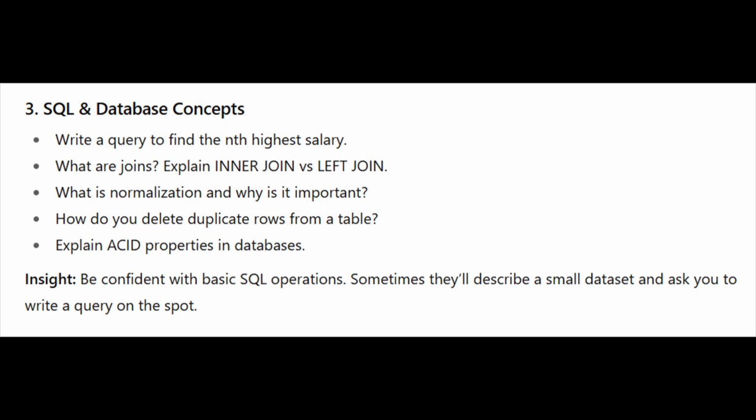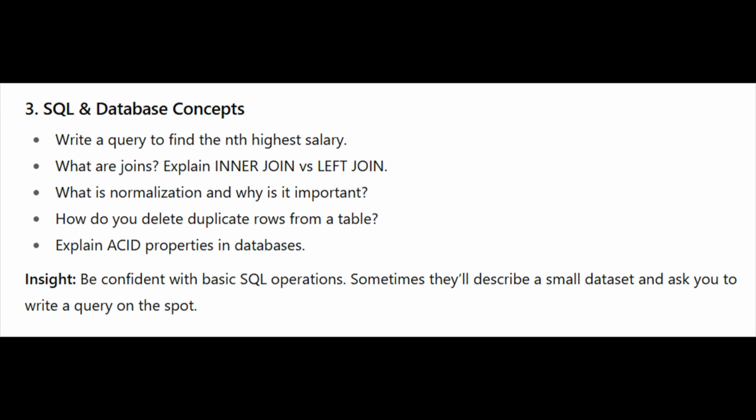3. SQL and database concepts. Write a query to find the nth highest salary. What are joins? Explain inner join versus left join. What is normalization and why is it important? How do you delete duplicate rows from a table? Explain ACID properties in databases.